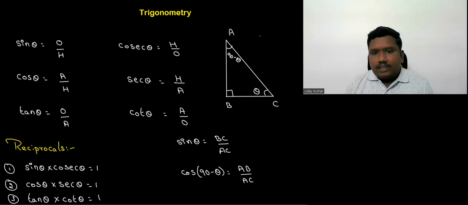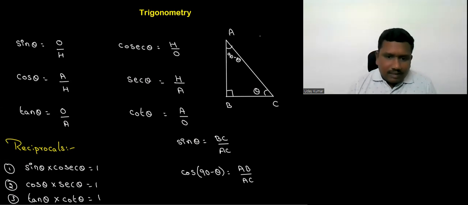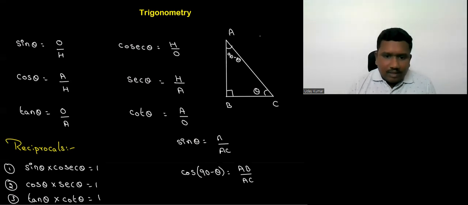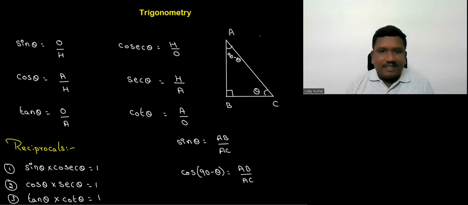Okay, earlier I made a mistake here. Sin theta is actually opposite side to theta, means here AB will come, because theta opposite is AB. By mistake I've written BC.